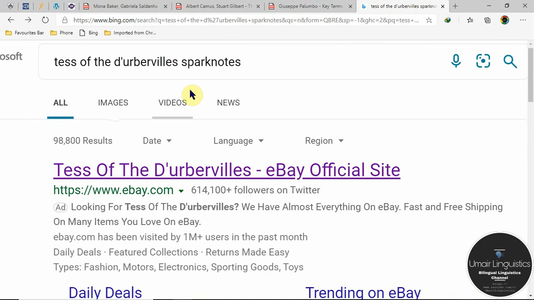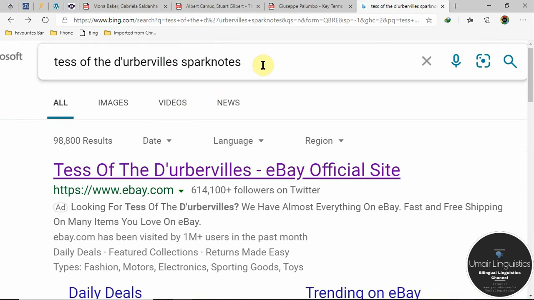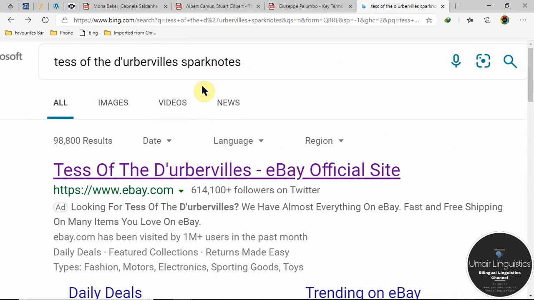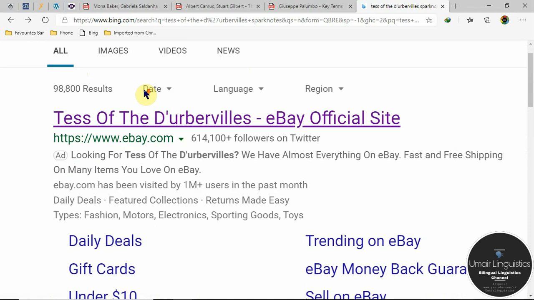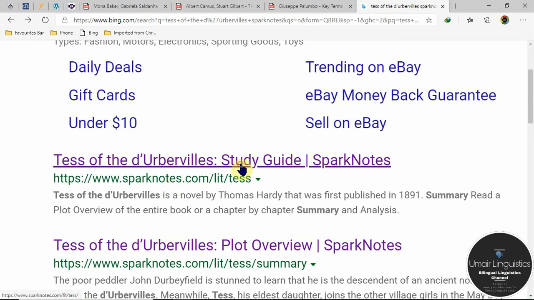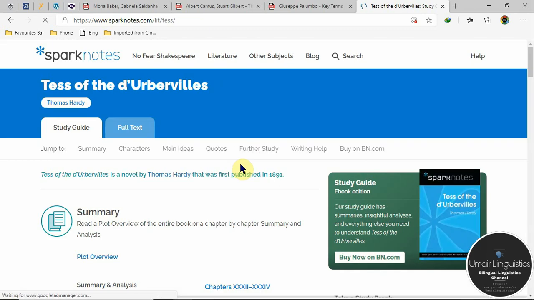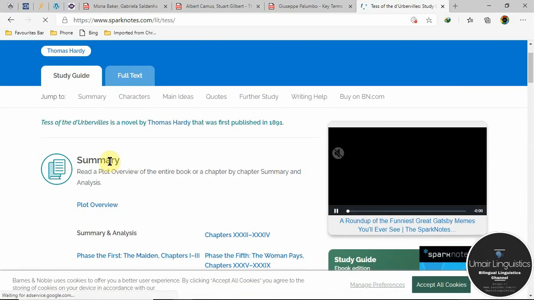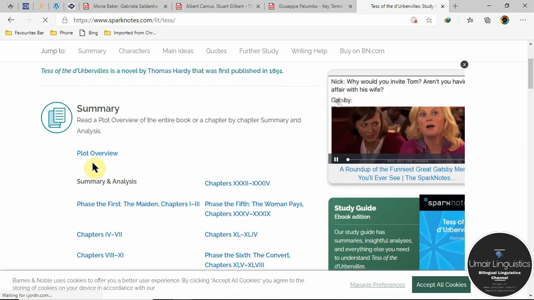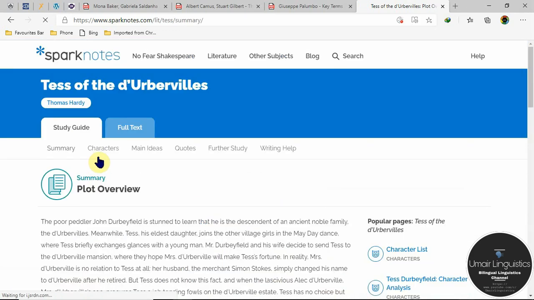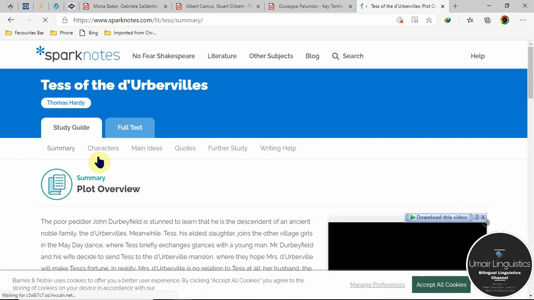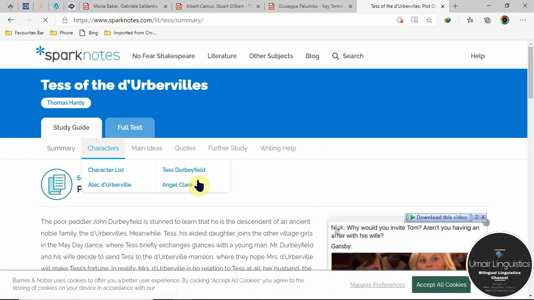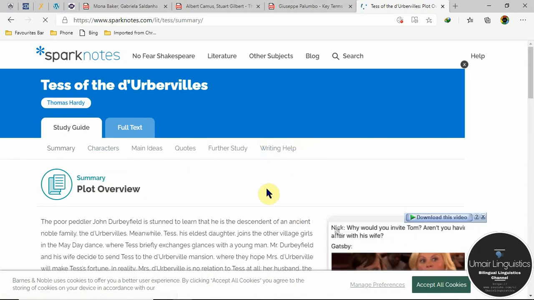So this is a novel and I want to look at its summary, I want to look at its themes. So I am going to the website of SparkNotes where Tess of the D'Urbervilles is available. This is the website, and now let's say I want to read the plot overview of this novel. So once I click plot, now this is the page which I am going to read.